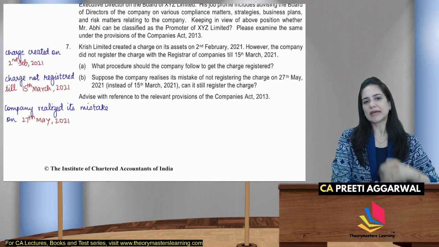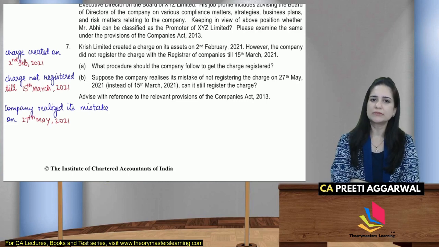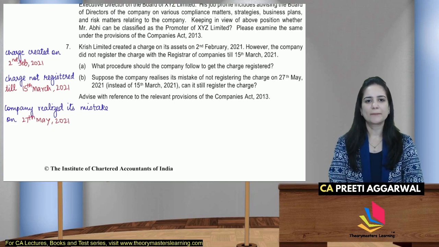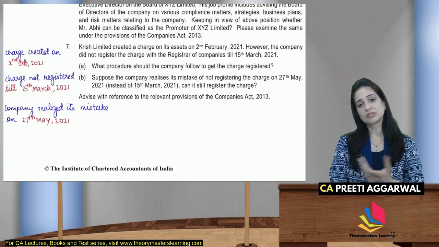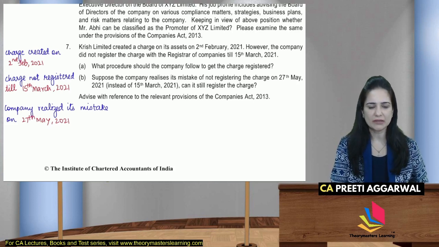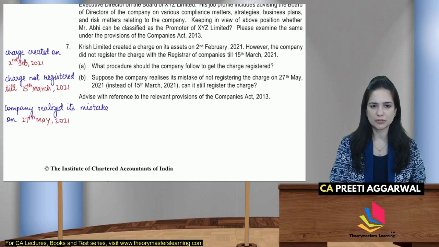Charge is created on 2nd Feb. But the company has not registered the charge with ROC till 15th March. What procedure should the company follow to get the charge registered? Okay. Suppose the company realizes the mistake of not registering the charge on 27th May instead of 15th March, can it still register the charge?